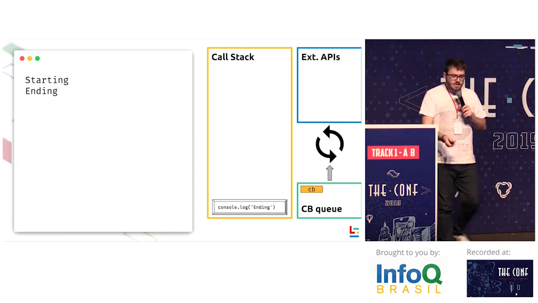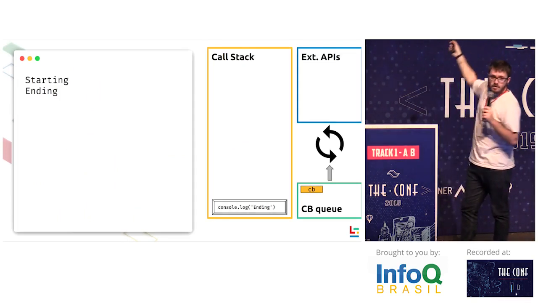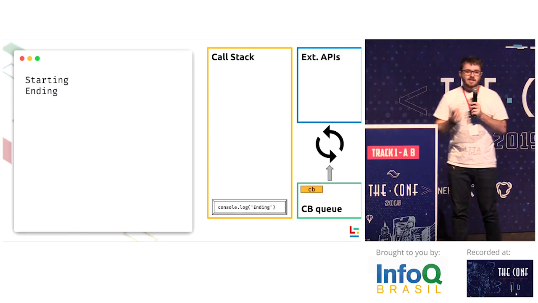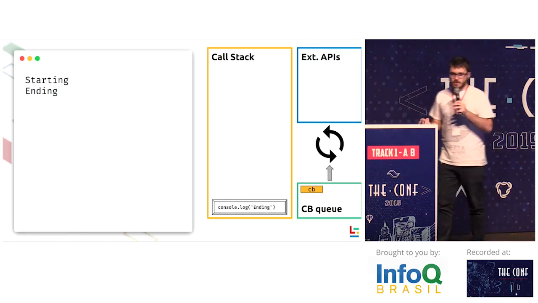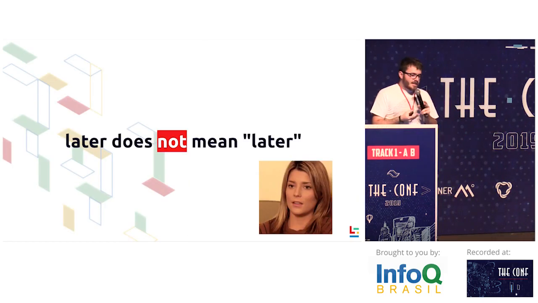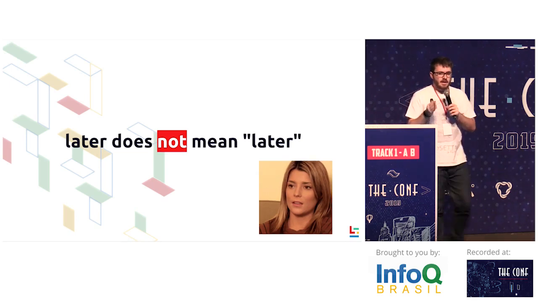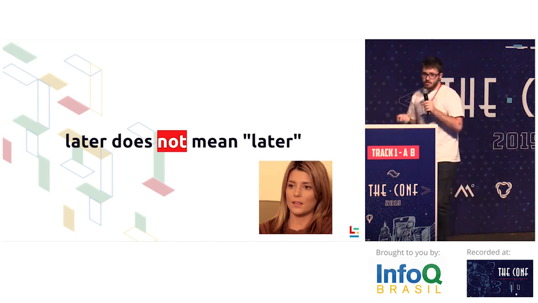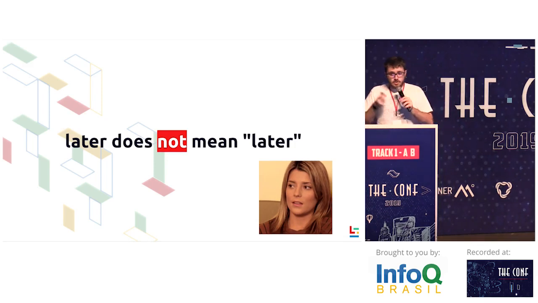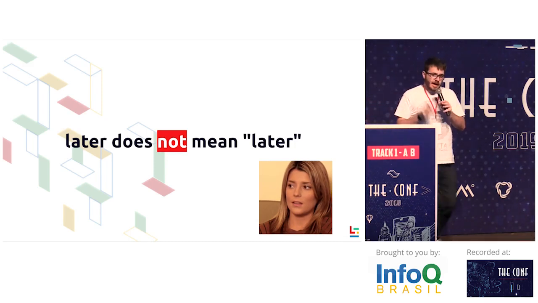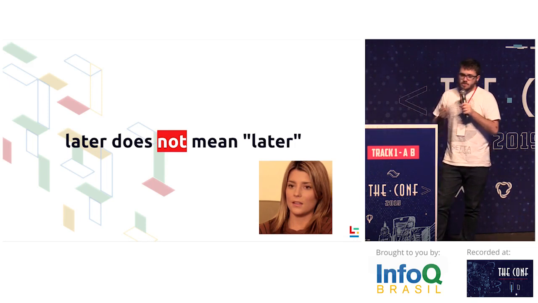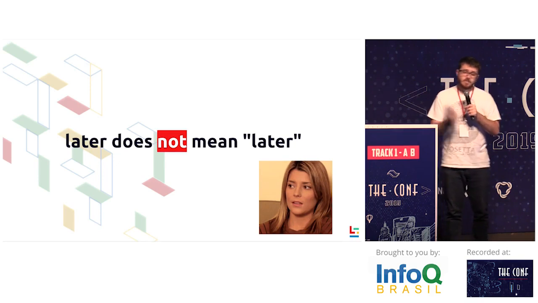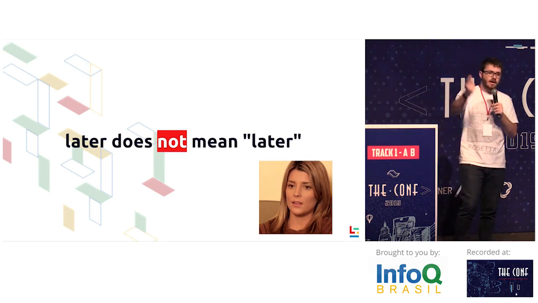Well, have you seen that this is already completed? But why didn't this thing execute first? Why is it not executing? Well, the thing is that later doesn't actually mean later. Until ES6, there was no consensus about how the event loop should work, how the async queues should work in JavaScript. So basically, it was like a war zone. Now we have some fine-grained control, which means that the event loop needs to wait until the call stack is empty in order to put another callback into the call stack again.